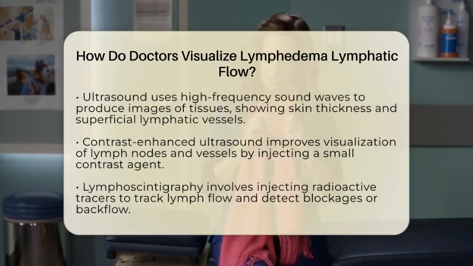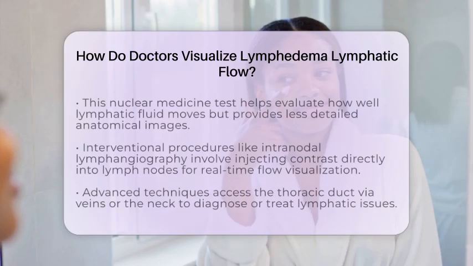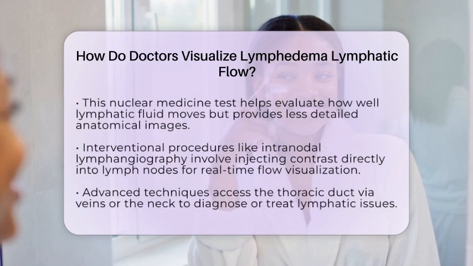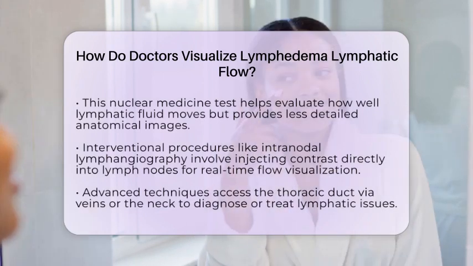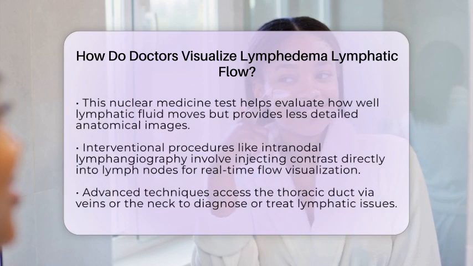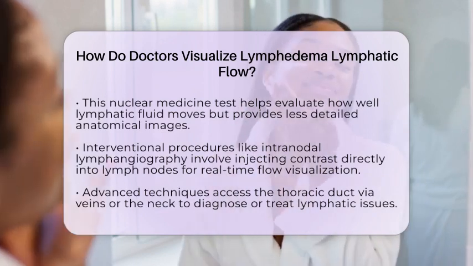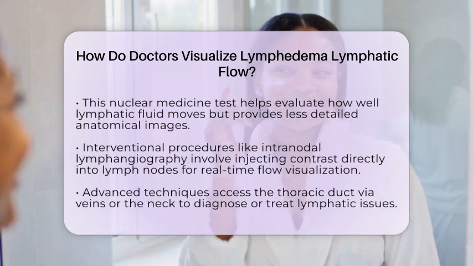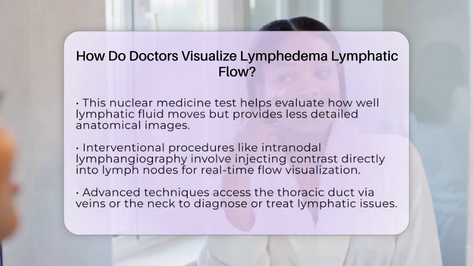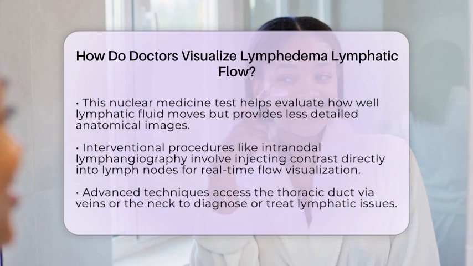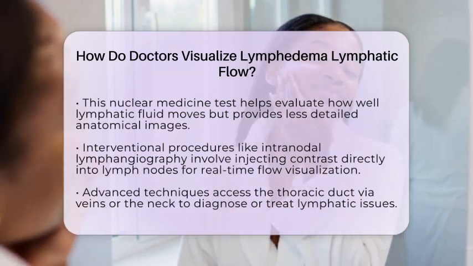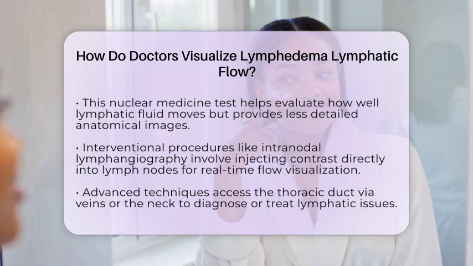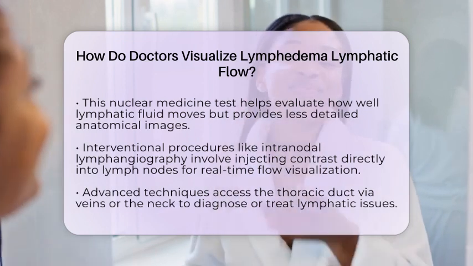Lymphoscintigraphy is a specialized nuclear medicine test. It involves injecting a small amount of radioactive tracer near the affected area. A special camera then tracks the movement of this tracer through the lymphatic system. This technique helps assess how well lymph flows and whether there are blockages or backflow. While it doesn't provide detailed images of the anatomy, it is very useful for understanding lymphatic function.